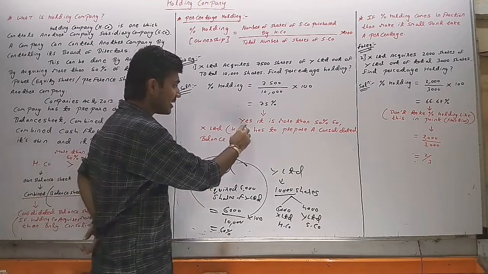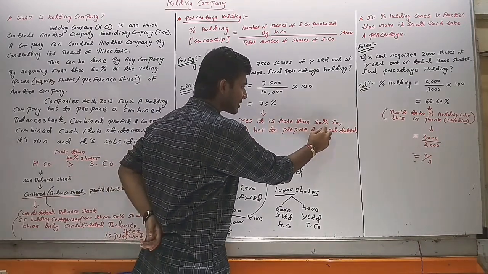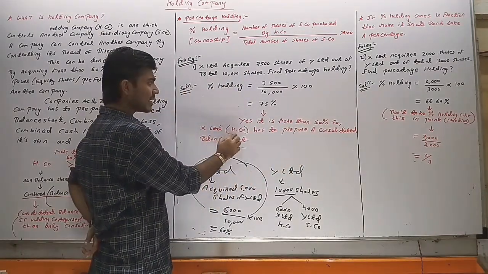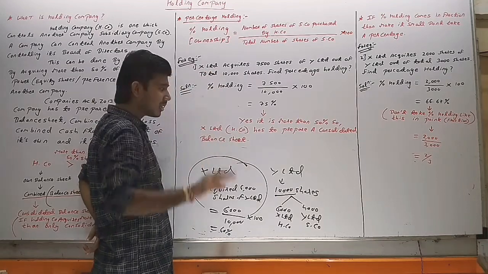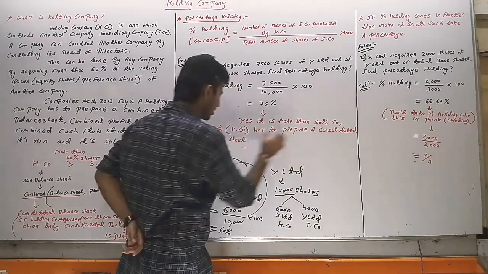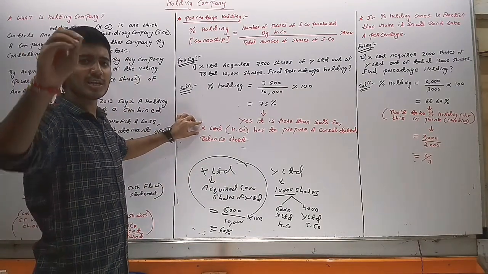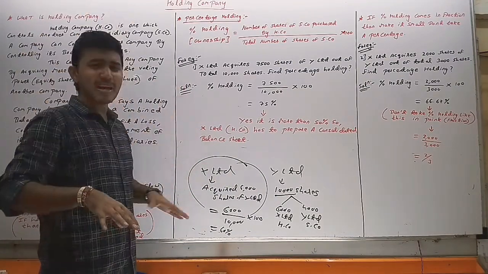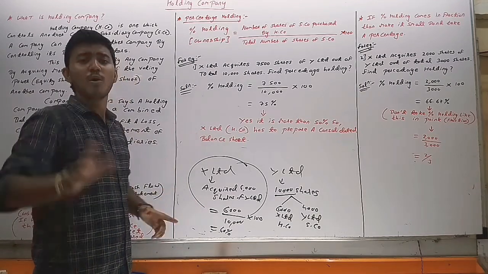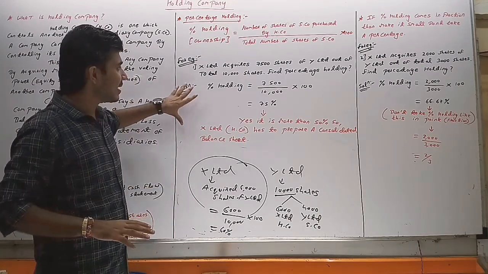Here it is written, yes, it is more than 50%. So X Limited becomes the holding company and has to prepare a consolidated balance sheet, meaning the combined balance sheet of X Limited and Y Limited. This is our example number 1.